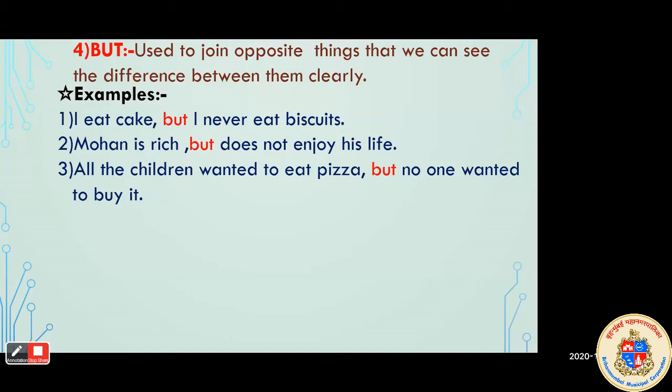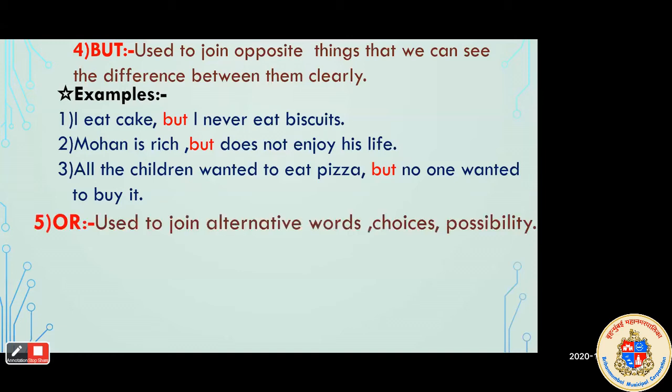Okay. So let's move further, students. And the fifth one is or. We already use this many times in our day-to-day speaking. When we use an alternative, or we use choices, or if any possibility is there. So the conjunction or is used to join alternative words. It gives the option to you. It gives choices, if we are going to give the choices or possibilities. Either or. Okay. So let's see some examples of this.